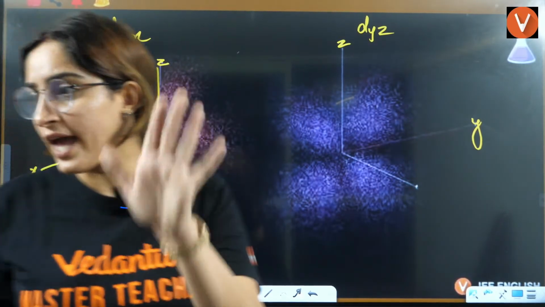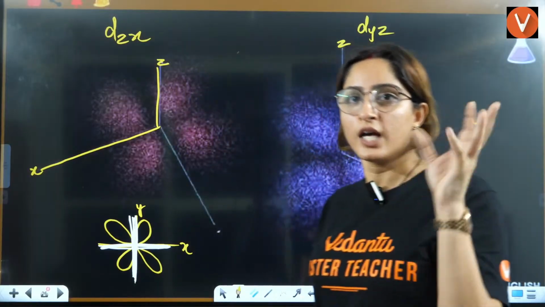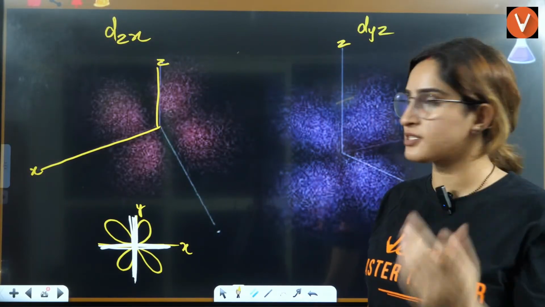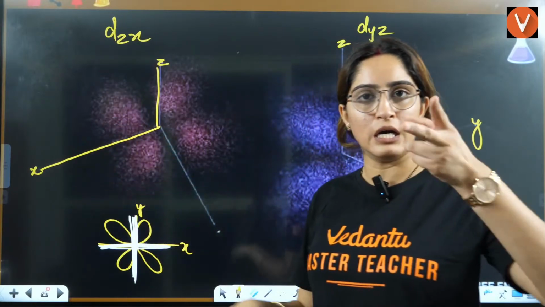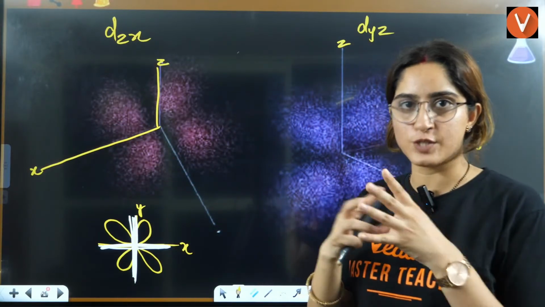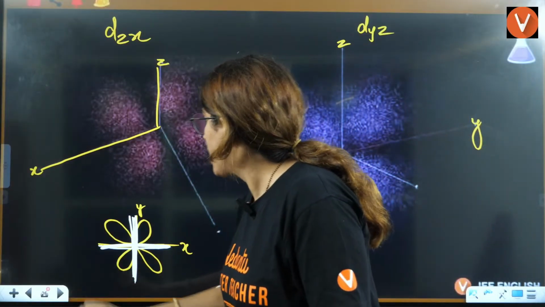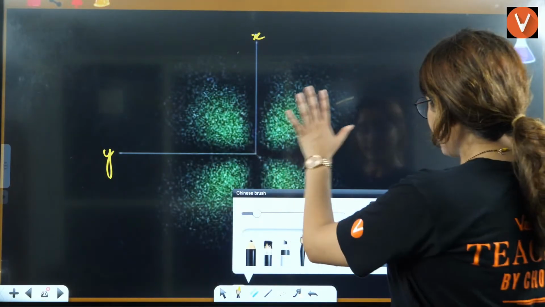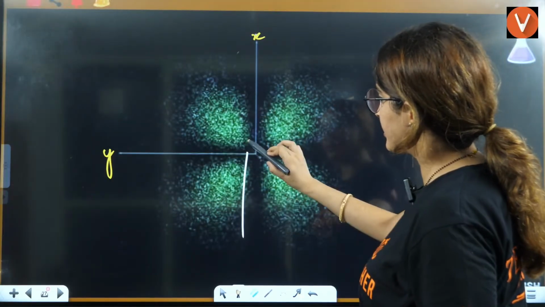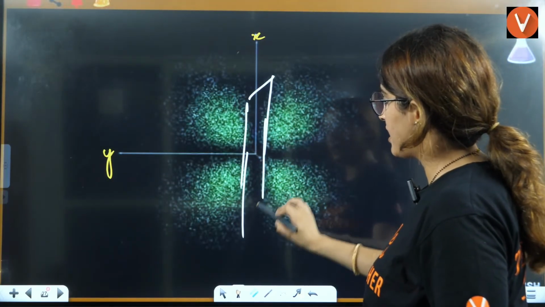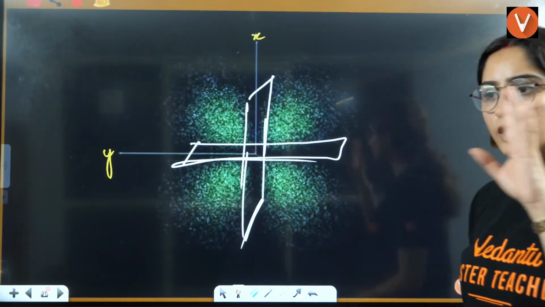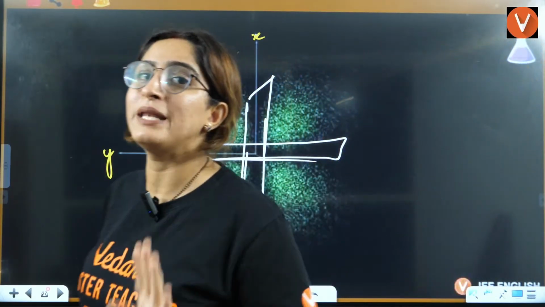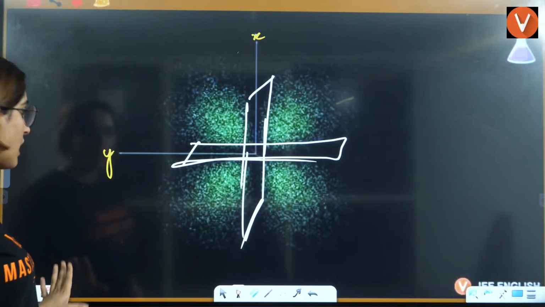Okay, they have also asked a question based on this. They will give you a diagram and ask which orbital it belongs to. So you have to see in 2D which two coordinates it is passing between, right? Now this also, here it is clearly visible, right? That this is in one plane, this is the other plane. So these are the two simple planes, right?